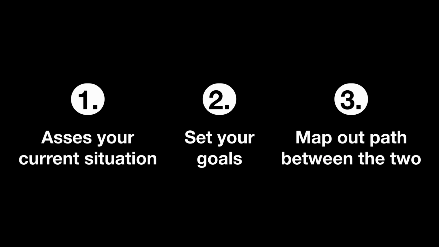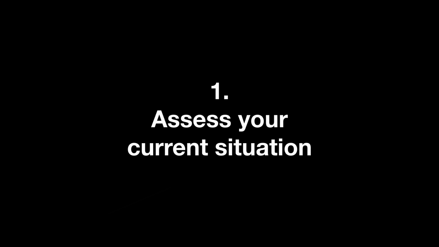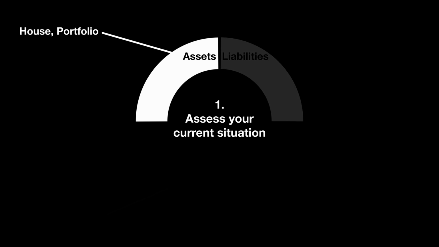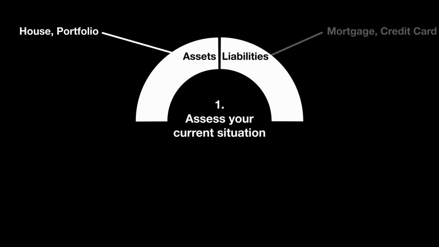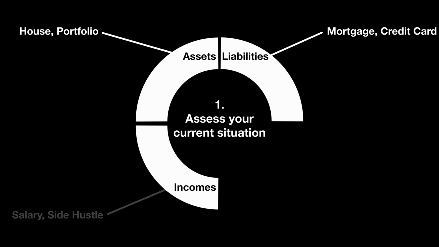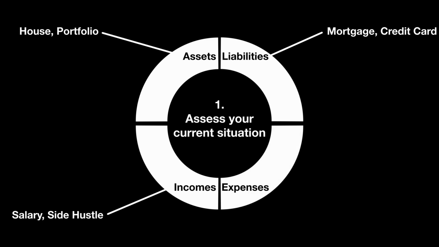All it takes are 3 steps. Assess your current situation, set your goals, and map out a path between the two. To assess your current situation, you need to answer 4 questions. What assets do you own? Examples would be your house or portfolio. What liabilities do you have? This could be your mortgage or credit card debt. What are your monthly incomes? This might be your salary or money from a side hustle. And what are your monthly expenses? Examples would be money spent on groceries or utilities.